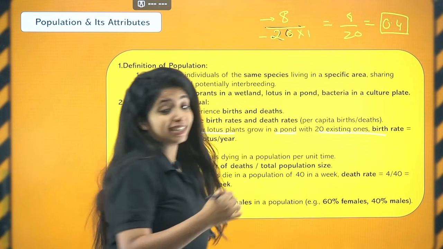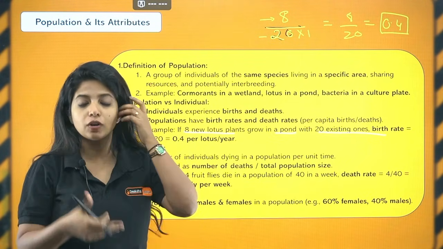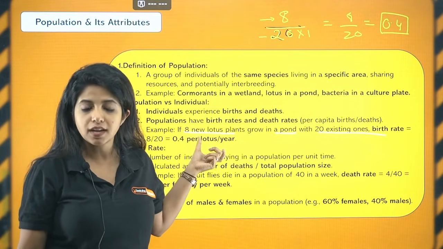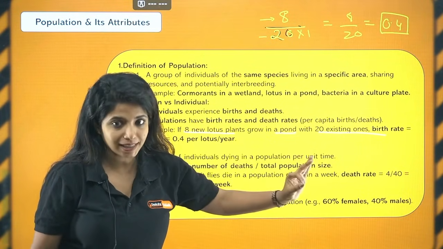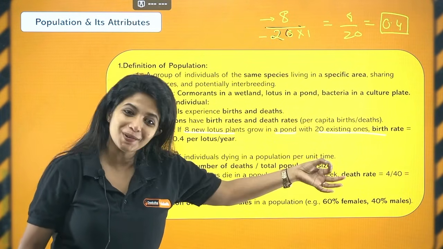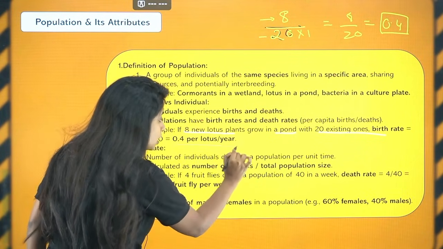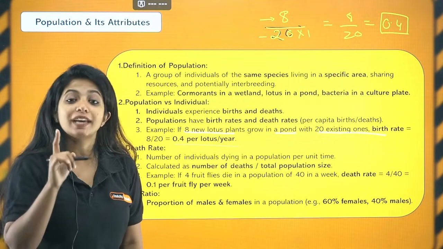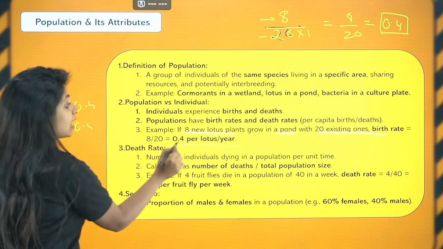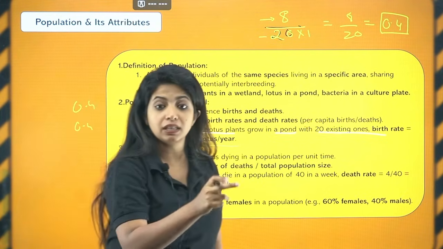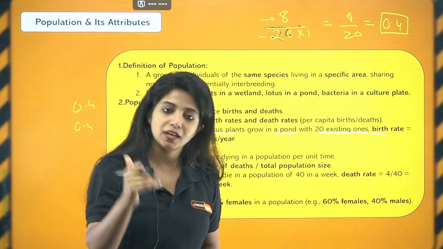Now, how do you write the birth rate? Always remember, you mention the organism which is producing it, the organism for which you are finding the birth rate. For example, you're talking about lotus over here. So you will write 0.4 offsprings per lotus per year. Per lotus per year. Time period also has to be mentioned. So please remember, 0.4 per lotus per year has to be mentioned. You can get questioned on what is the correct answer for this. In that, 0.4 might be repeated, but see the other part of it. Is the name of the organism written, and is whatever time period is being considered written? You have to check for that and then only go ahead.